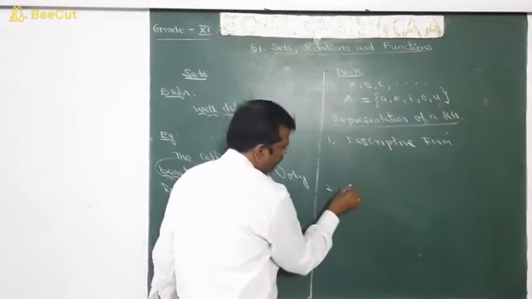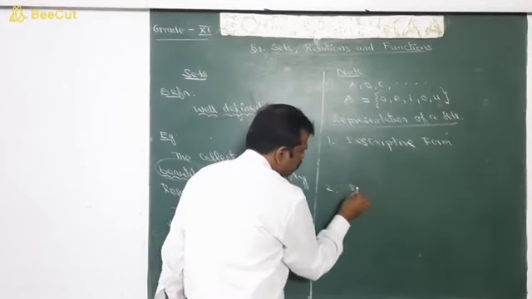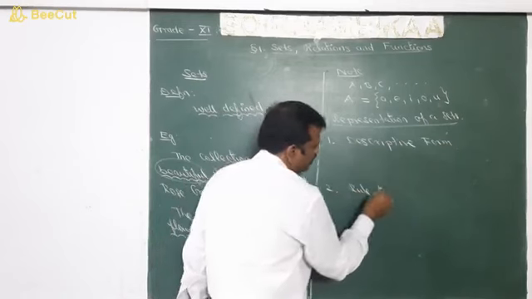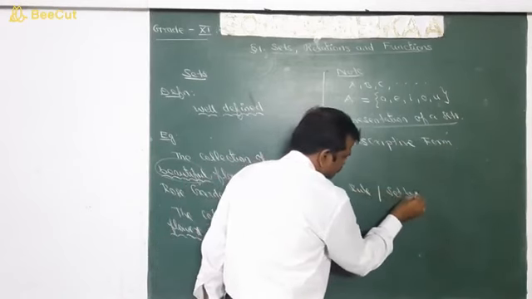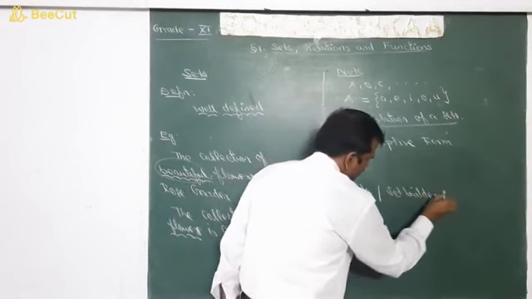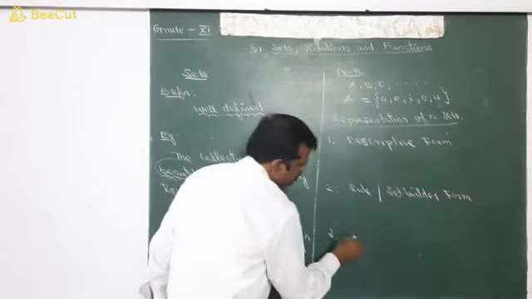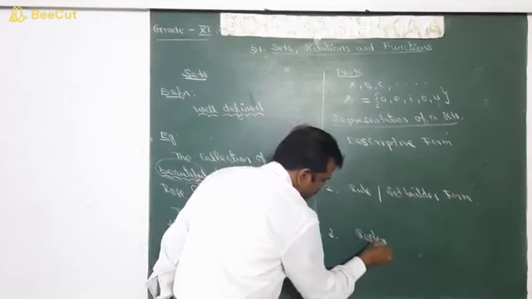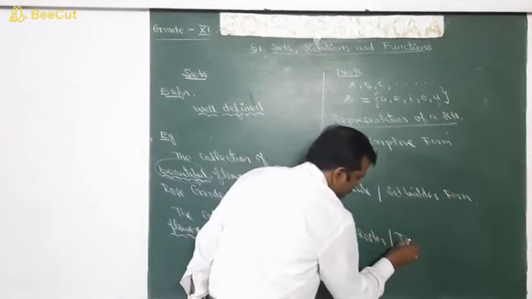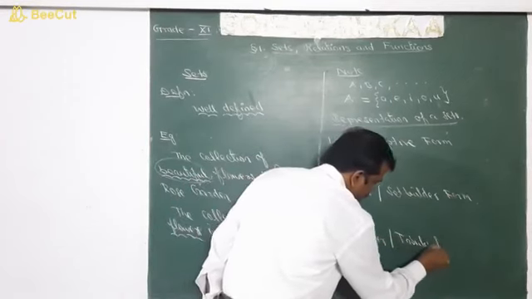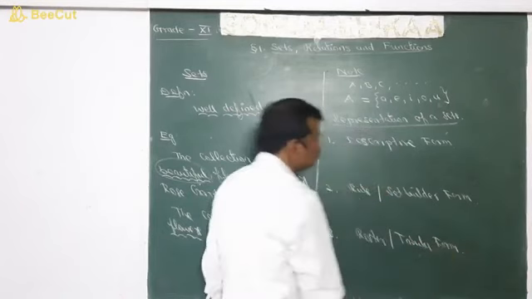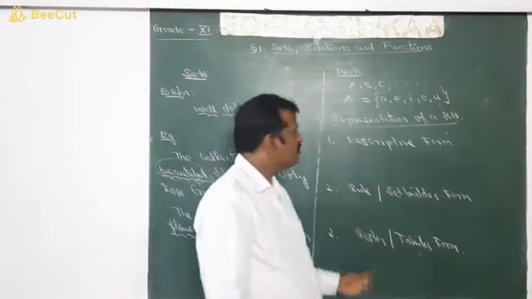Number two, rule form or set builder form. Number three, roster form or tabular form. So these are the three representations of a set.